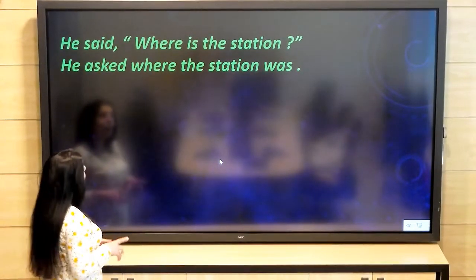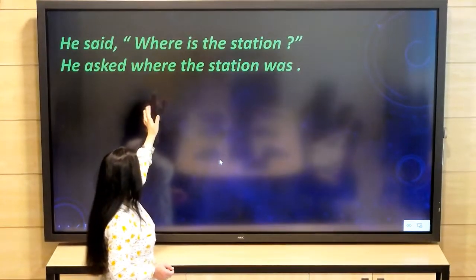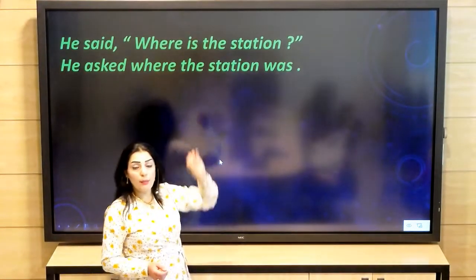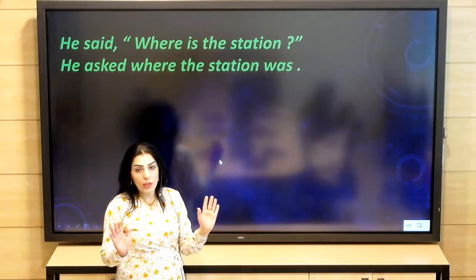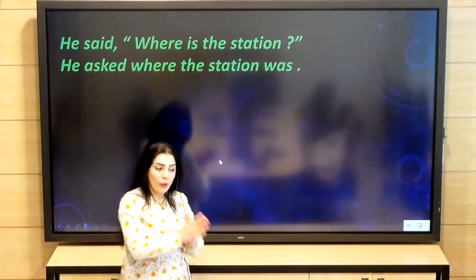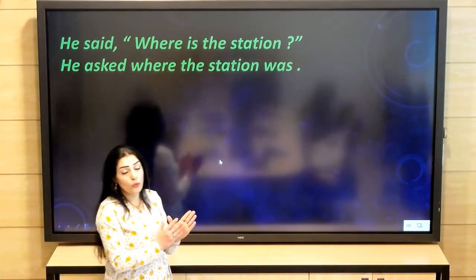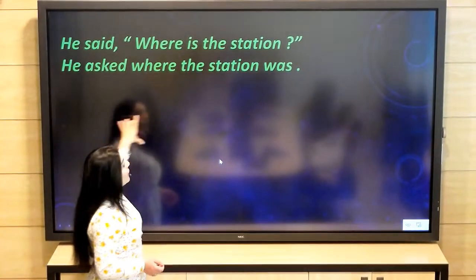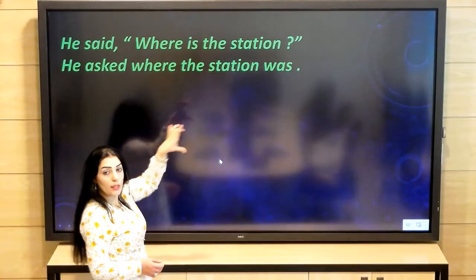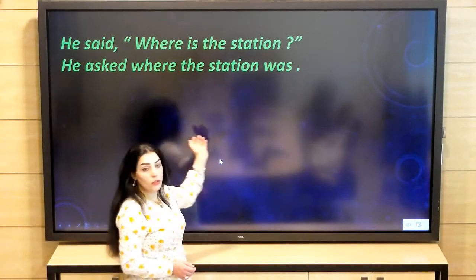So: he asked where the station was. Look at this sentence. Where, the WH word, does not change. The WH word stays the same.